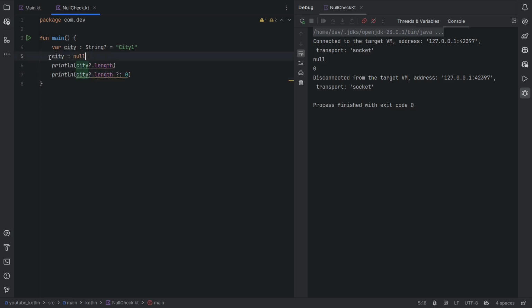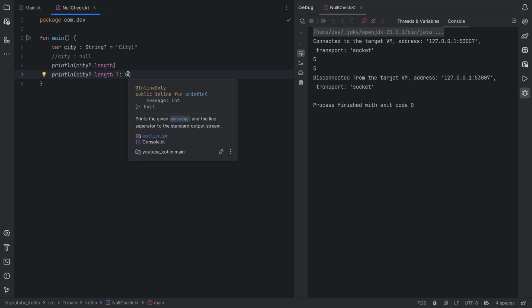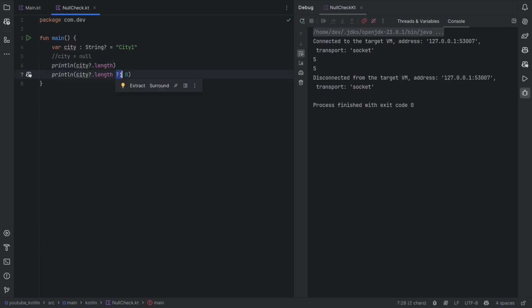So let's comment this now. If I comment this, let's say city is not null and the value of city is city 1. So in this case, you see that both are printing 5. It's because city is not null, so it's going to print the length of the city. If it is null, it would print the default value. So this is called the safe operator, and this is called the Elvis operator. This way we are able to catch the null pointer exceptions at compile time.